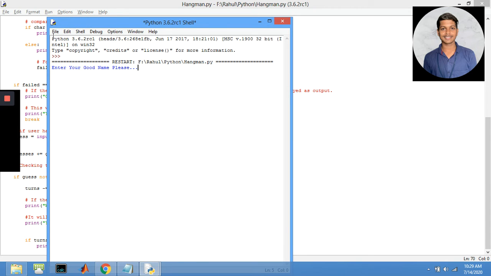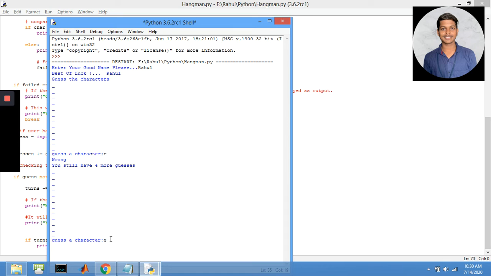Here, it was asking me to enter my name. Okay, the system generated a word for me from the list of words, and let us give a try by entering the first character as R. See, the character R was not there in the word which was generated by the system. So it showed me the message wrong, and it showed me you still have 4 more guesses. So I need to guess the word in these remaining 4 turns.